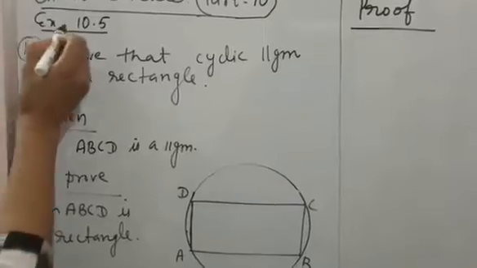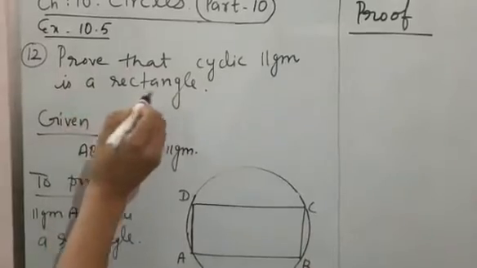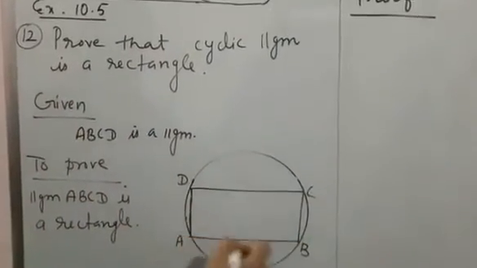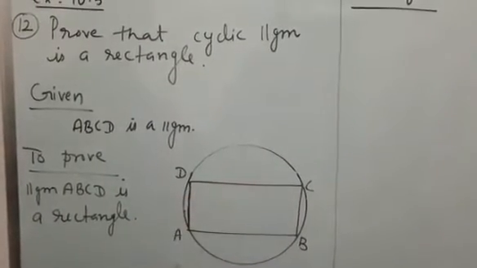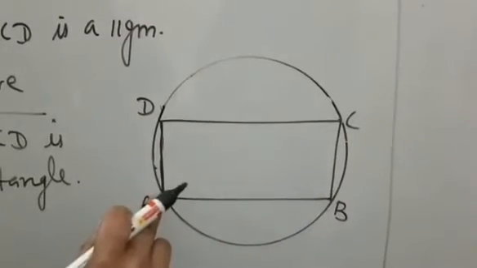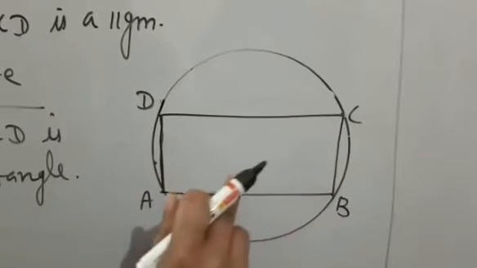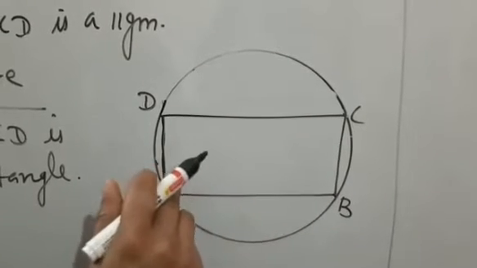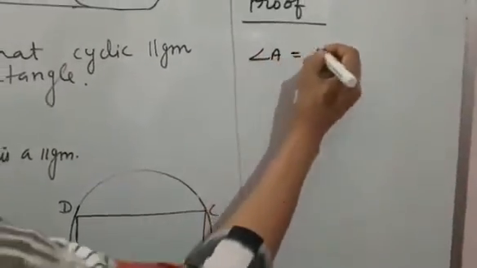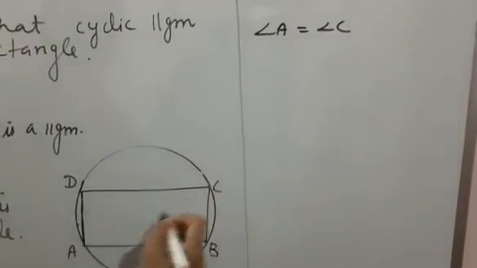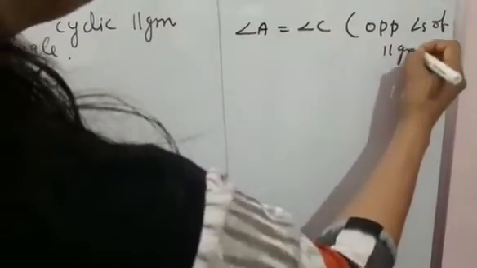Let's discuss the 12th question of exercise 10.5. Prove that a cyclic parallelogram is a rectangle. So you are given a cyclic parallelogram ABCD. You have to prove this parallelogram is a rectangle. Since ABCD is a parallelogram, for proving this parallelogram a rectangle, you have to prove one angle of this parallelogram is equal to 90 degrees. For that, first we will take angle A is equal to angle C. You know that angle A is equal to angle C because opposite angles of a parallelogram are equal. These are the opposite angles of the parallelogram.